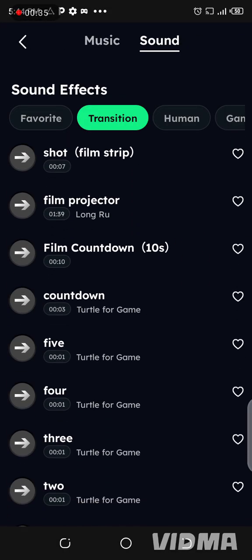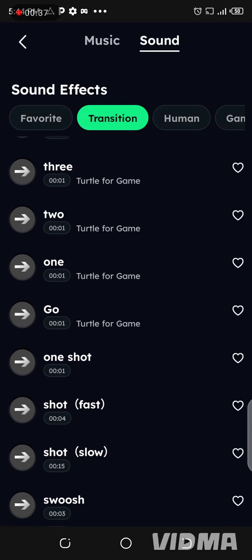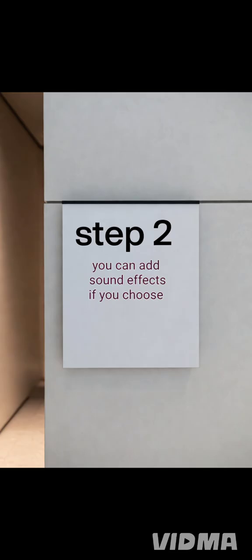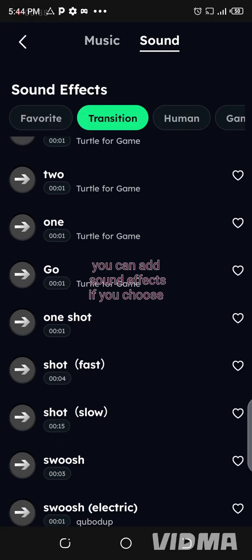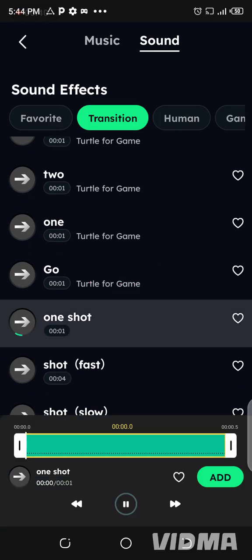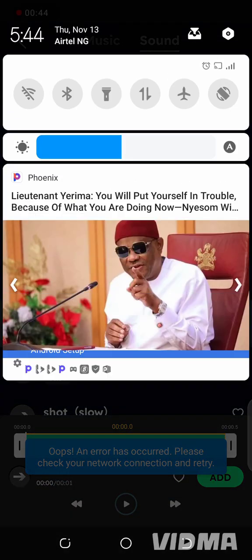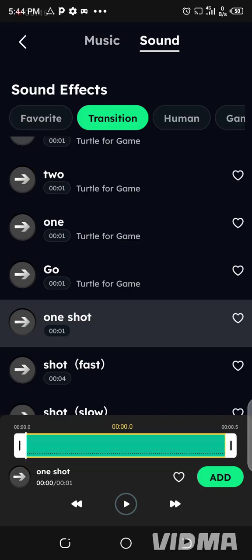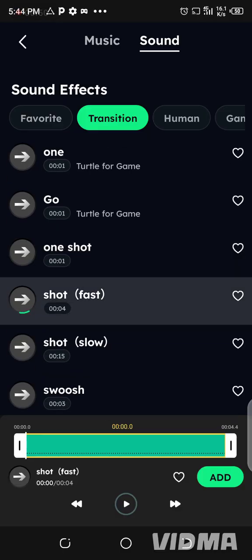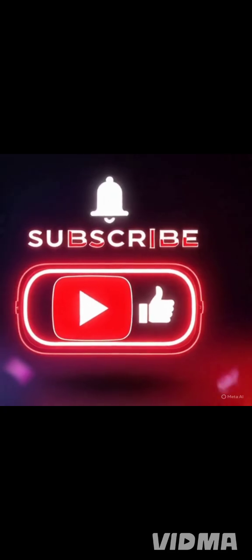You can see these are sound effects. If you want to add sound effects in some places, you can add sound effects like one shot, short and fast. You can use any sound effect, choose anyone that you think will match a particular scene. There is fart, there's human, there are a lot of sound effects here.